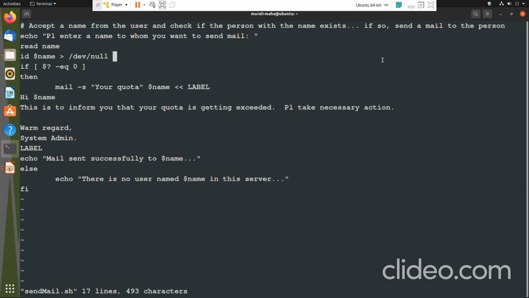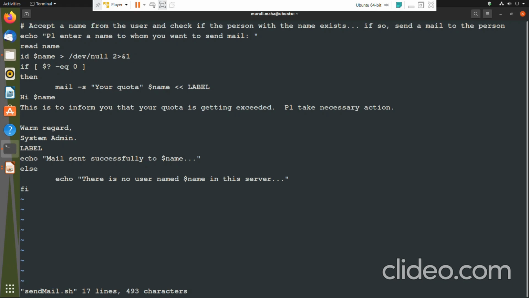That is known as merging of the output and error stream. So 2 greater than, ampersand 1. Wherever 1 greater than is going, that is, wherever the output is redirected, I want error redirection also to happen into the same destination. Here ampersand is known as the stream merging operator.